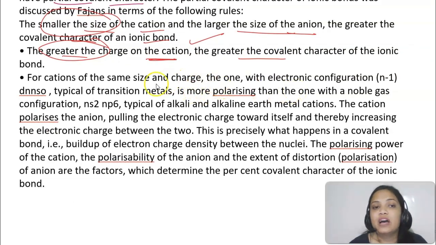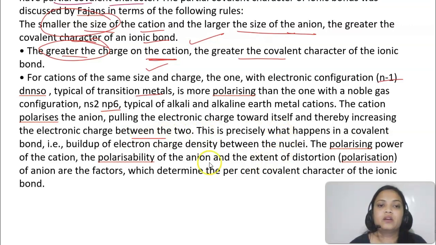But if you have cations of same size and charge, the one which is having electronic configuration of n-1 d, okay, typical of transition metals, वो ज़्यादा polarizing होगा than a noble gas configuration. Okay, so cation actually polarizes the anion, pulling the electronic charge towards itself and increases the covalent character.